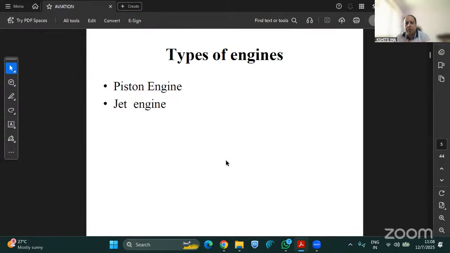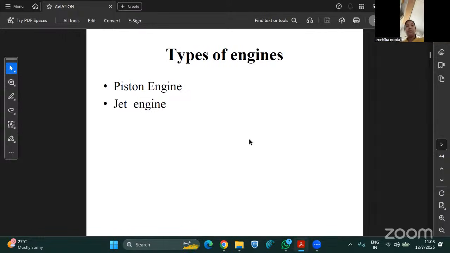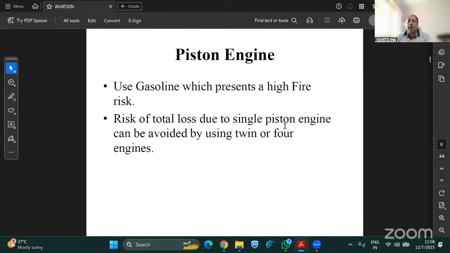We'll come to the types of engine. There are two types of engine. First is your piston engine. Second is your jet engine. So what is a piston engine? I will explain it to you.